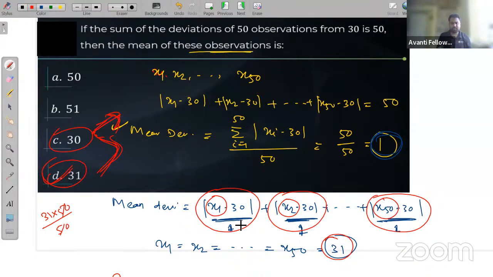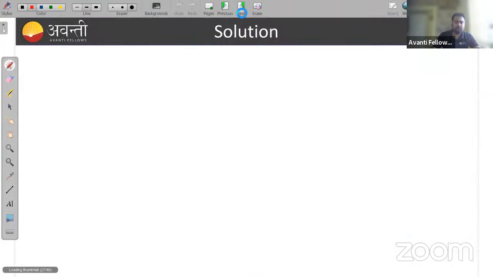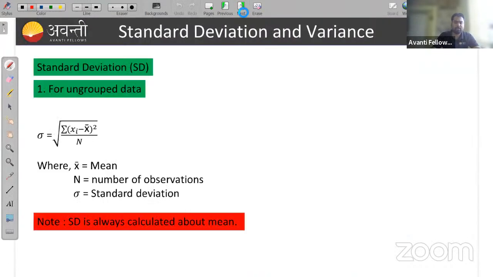Okay, so now let's move to the next thing. That is mean deviation. Yeah, we have a lot of questions also. Let's see what is standard deviation. So you know what is standard deviation? The standard deviation formula is this, where x bar is mean, n is the number of observations, and sigma represents the standard deviation.